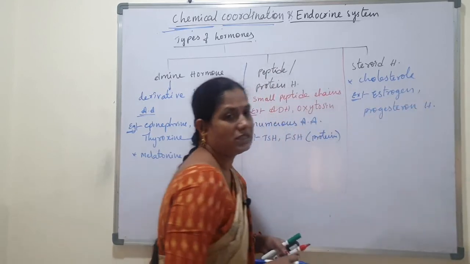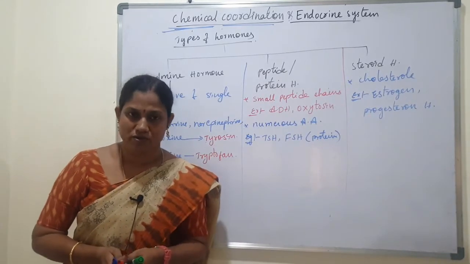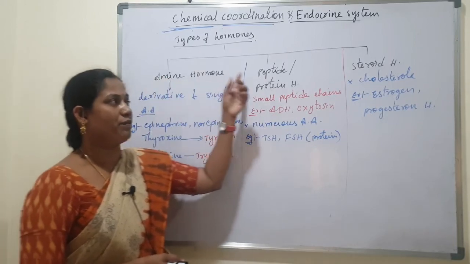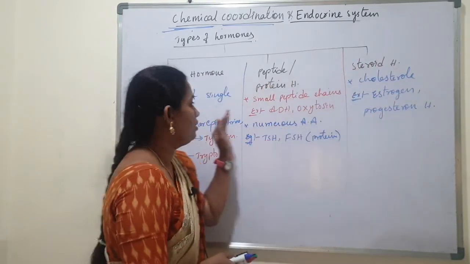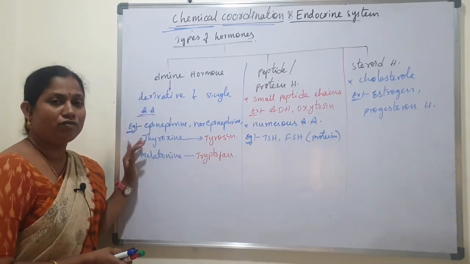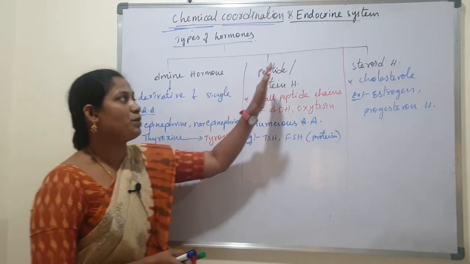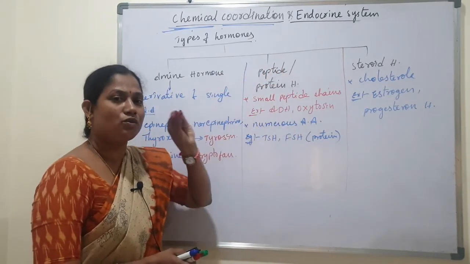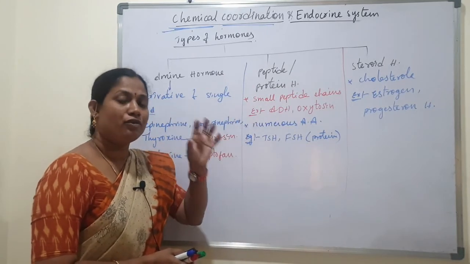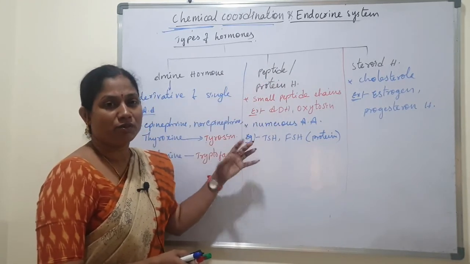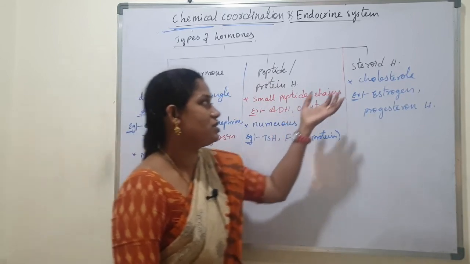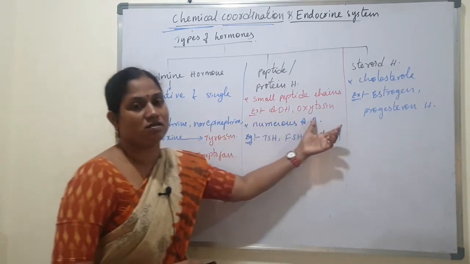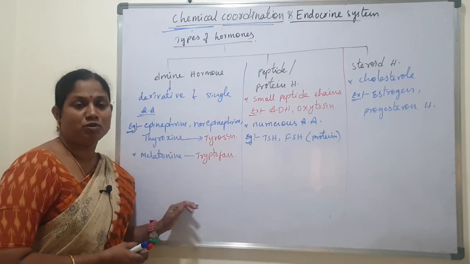So these are the three different types of hormones based on chemical nature: amine hormone, peptide hormone and steroid hormone. Amine hormones are derivatives of only one single amino acid. Peptide and protein hormones are similar, but in peptide hormones only a few amino acids are present, while in protein hormones a lot of amino acids are present. Steroid hormones are derivatives of cholesterol. So these are the examples. Okay, so this is the types of hormones.